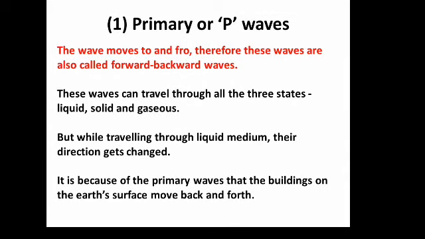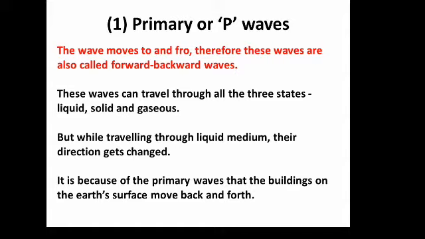Primary or P waves, other facts. See, the wave moves to and fro, therefore these waves are also called forward and backward waves. Already I told you, forward and backward waves are known as primary waves or P waves, and these waves can travel through all three states: solid, liquid, and gaseous. Primary waves travel in all the states. Is it possible? Yes, possible in the crust portion, mantle portion, even the inner core and the outer core too. But while traveling through the liquid medium, the direction gets changed.